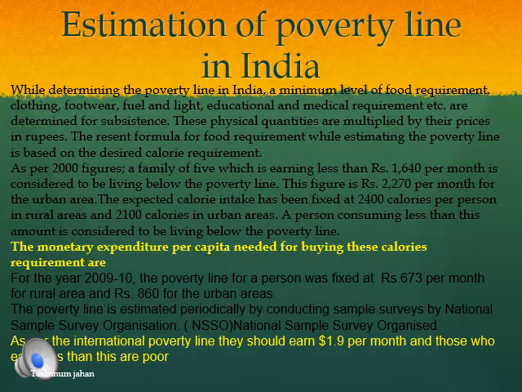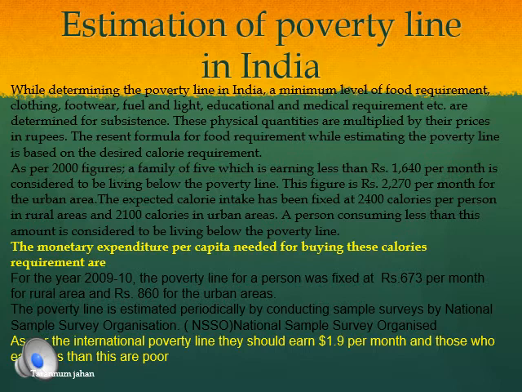The government has set the benchmark, that is a poverty line. They have fixed a certain amount for the rural and the urban areas. And what is that? They said that in 2009-10, a person earning 673 rupees per month in the rural area is said to be above the poverty line. In the same manner, a person earning around 860 rupees per month in the urban area is said to be above the poverty line.